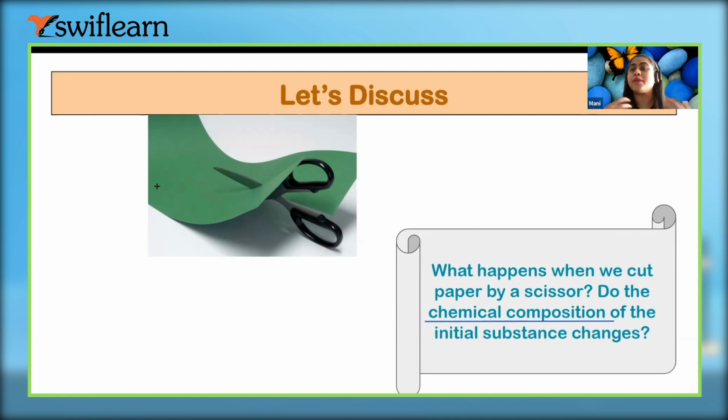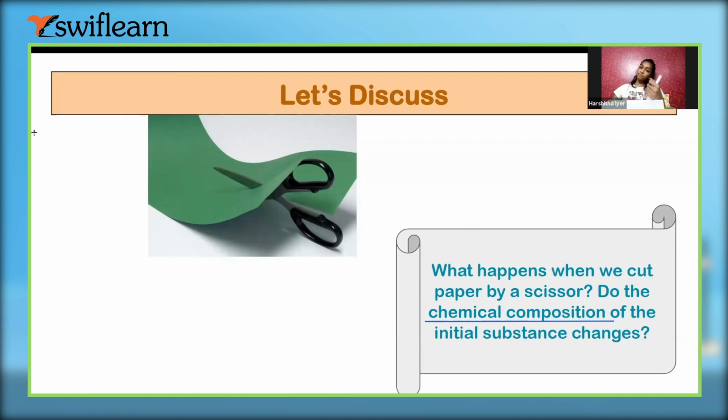So this is my chemical composition, right? In the same way, this paper is made up of different elements. So the composition, the bonding, you can say, is called the chemical composition for everything. Okay, so now is it clear?